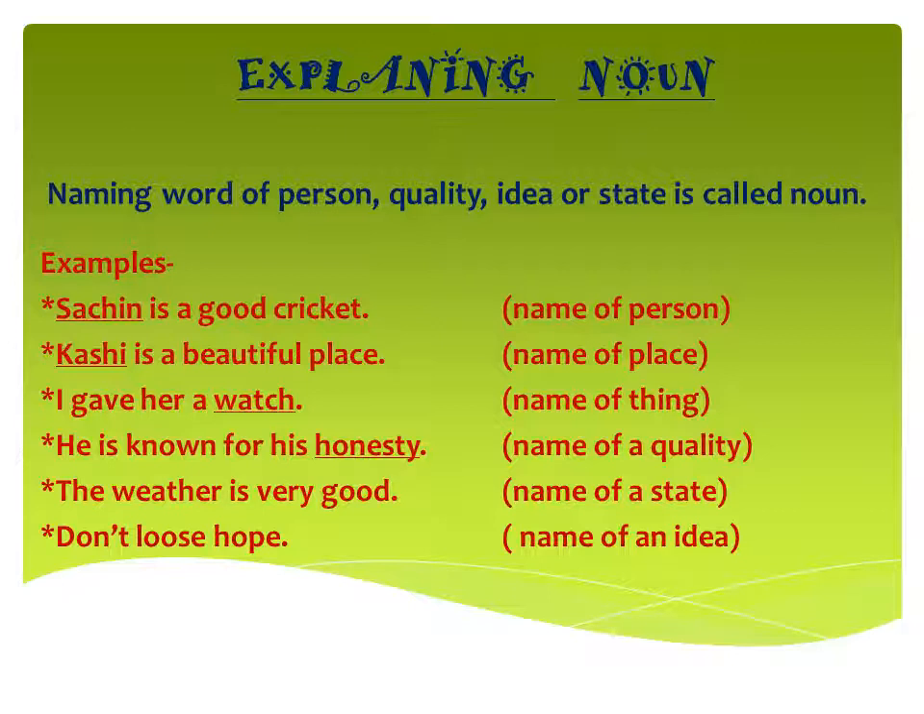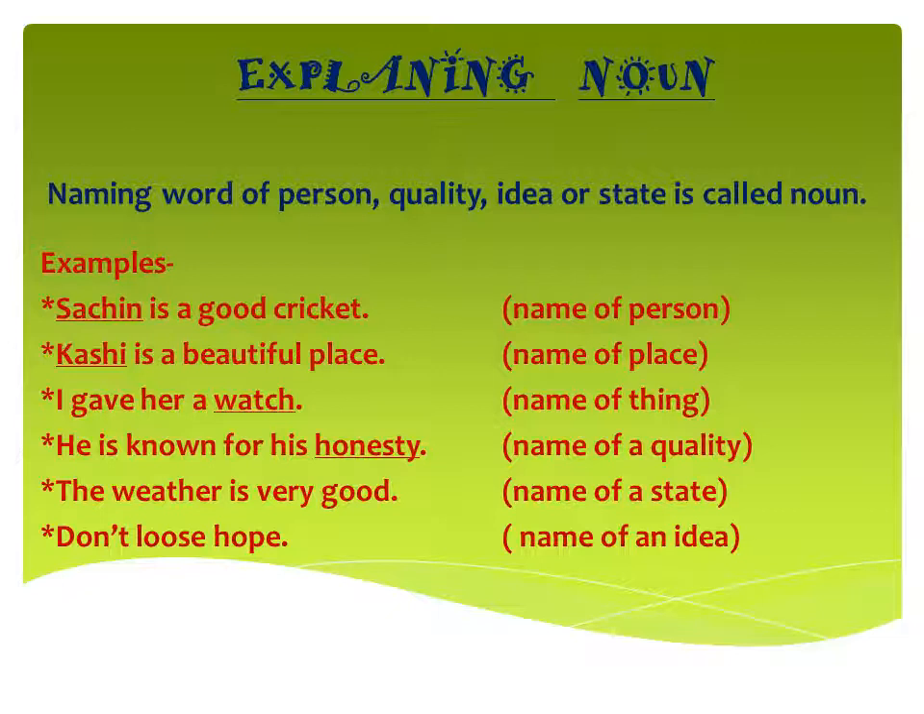First example is Sachin is a good cricketer. Now Sachin is the name of person. Kashi is a beautiful place. Now Kashi is a city and it will come in the category of place and all the place will come in noun. I gave her a watch. Now watch is a thing and all things are examples of noun.